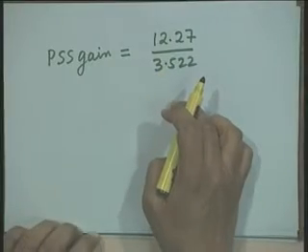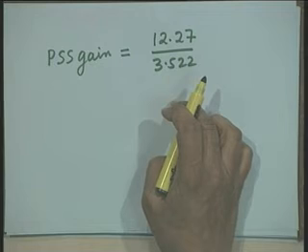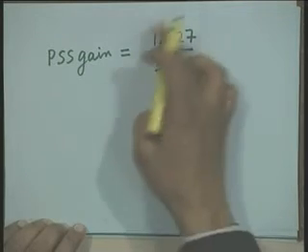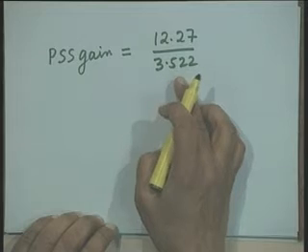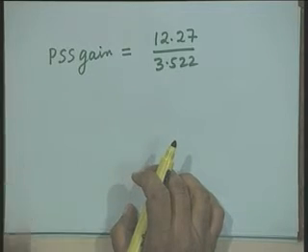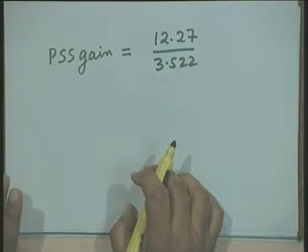But now if I take a gain which is more than this, that is if you set the PSS gain more than this ratio, 12.27 divided by 3.522, right, then it is going to add additional damping. It will provide additional damping torque, right.